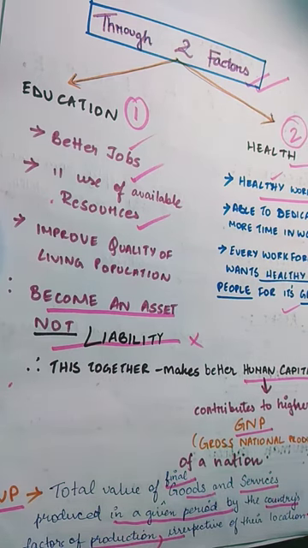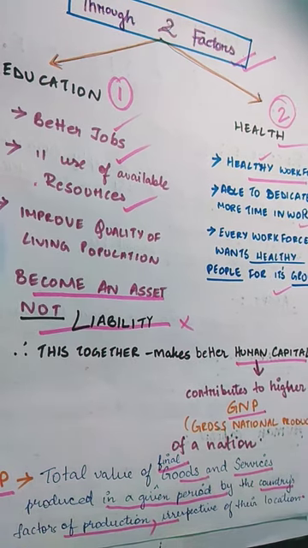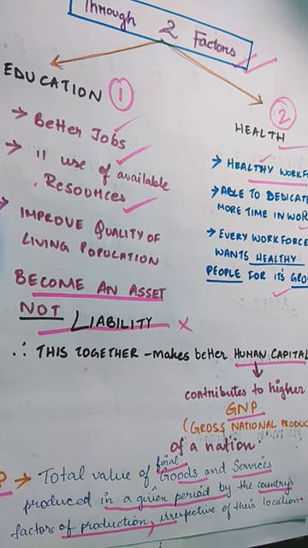It means nothing but the total value of final goods and services produced in a given period of time by a country, by what? The factors of production which are there in a country, irrespective of whether they are inside the country or in any foreign country, will be counted in the gross national product of a country.